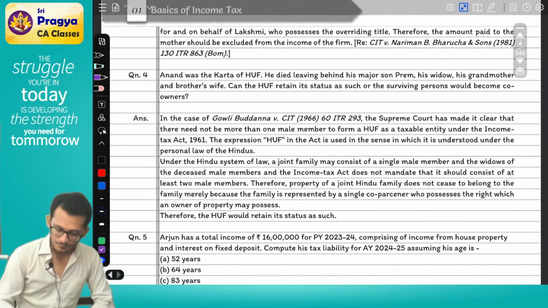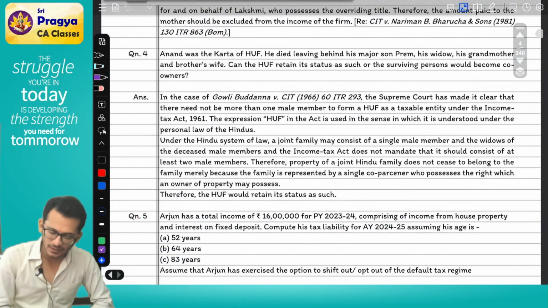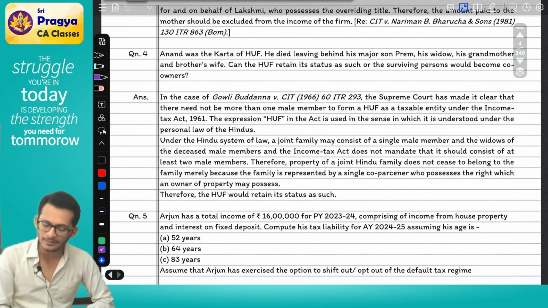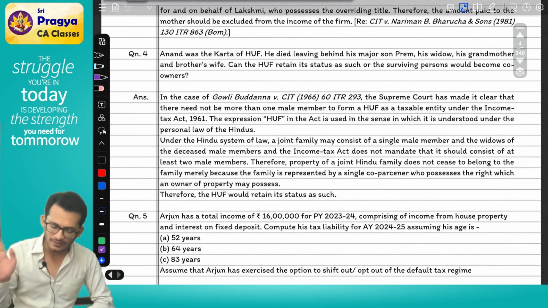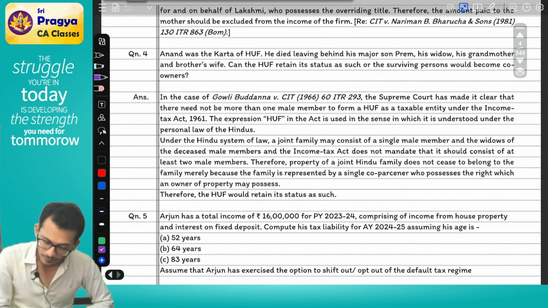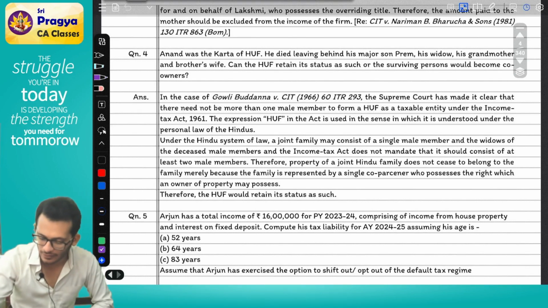Great. Next. Anand was the Karta of the HUF. He died leaving behind his major sons, Prem, his widow, his grandmother and brother's wife. This is the next question. I'm sorry, we'll do it later.